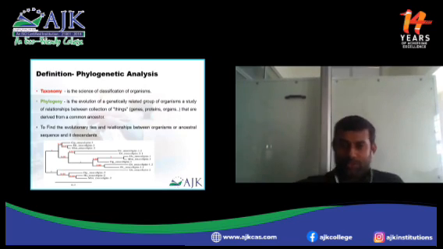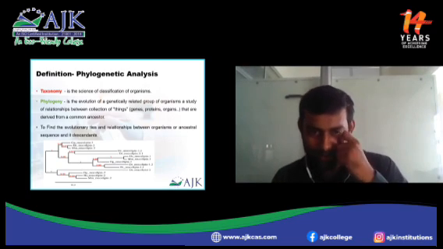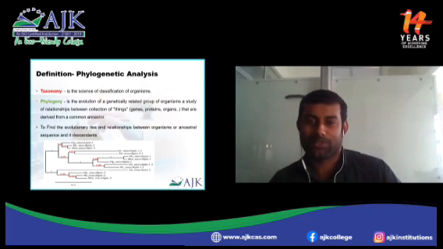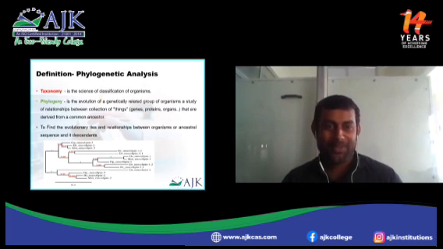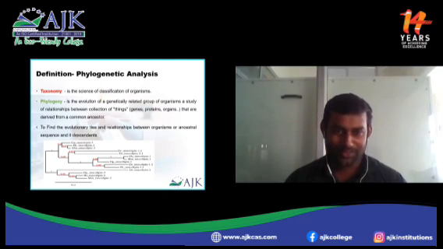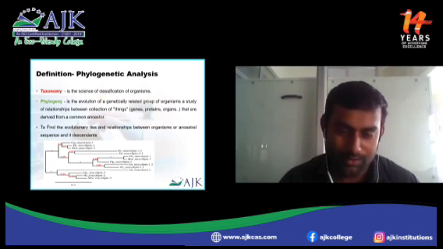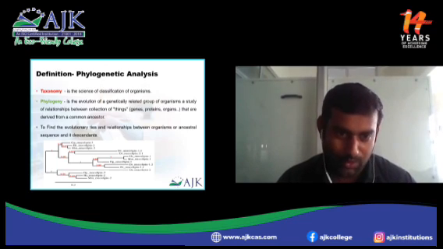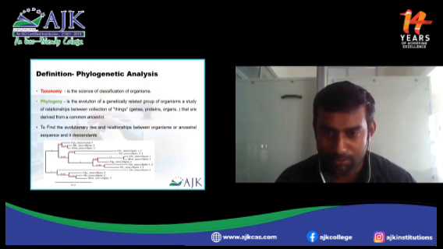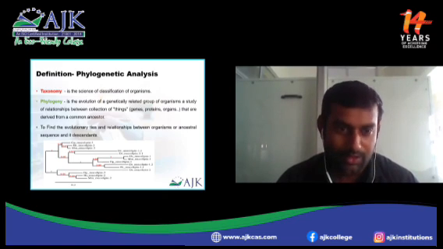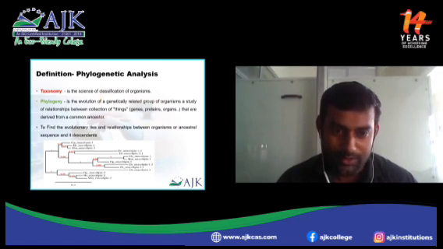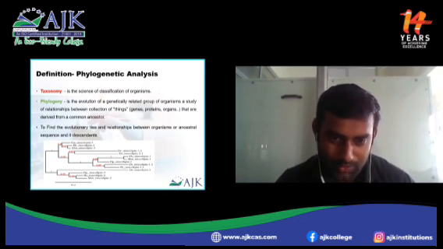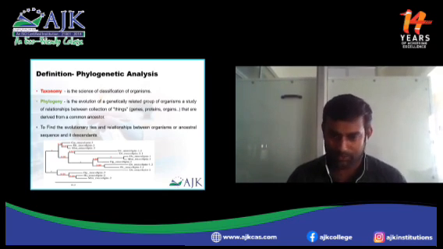Usually we humans have a common ancestor, right? Monkey, chimpanzee, whatever. Like this, each and every organism has its own phylogenetic relationship. From that, you can know from which organism it evolved, to find the evolutionary ties and relationships between organisms, or an ancestral sequence and its descendants. The diagram below is an example of the evolutionary relationship of some data.